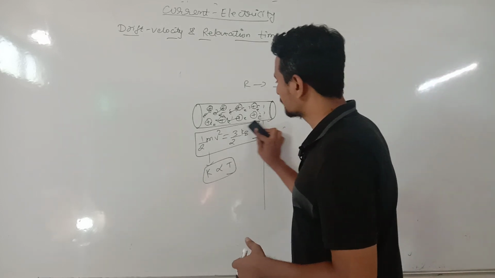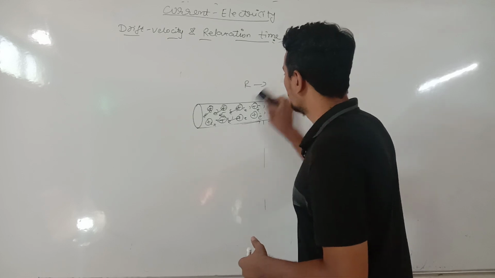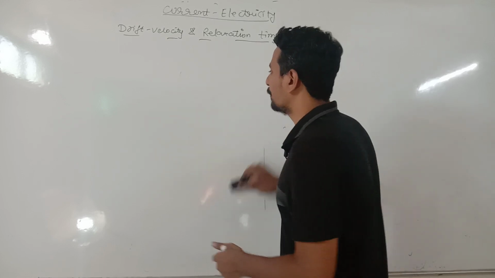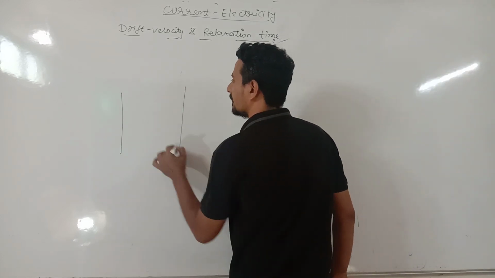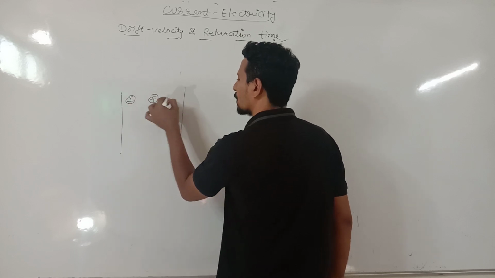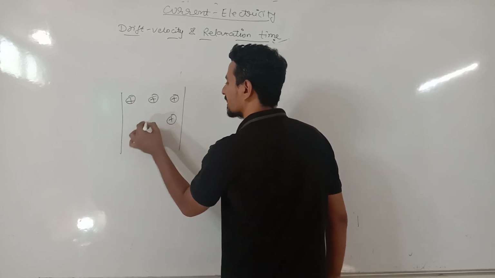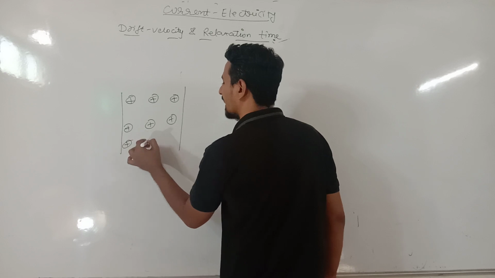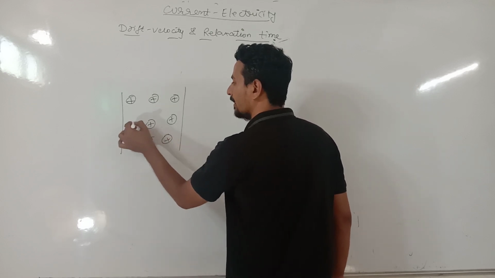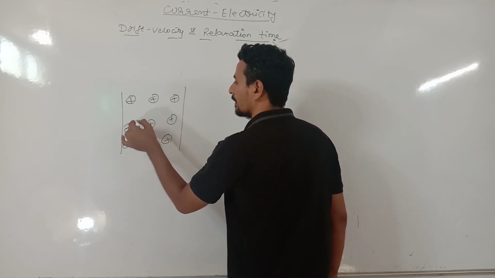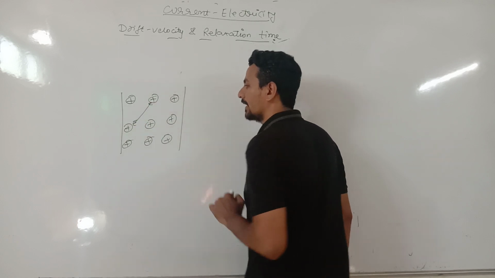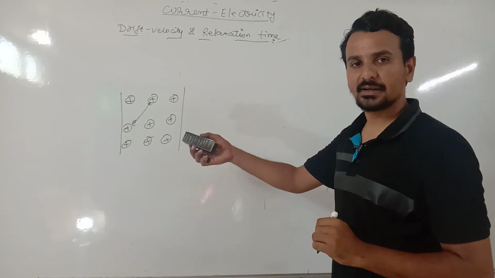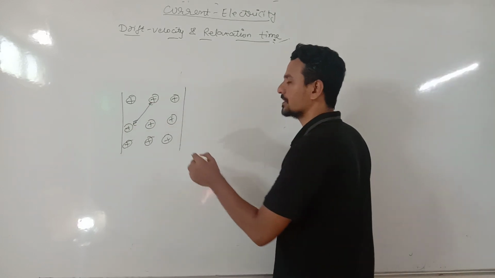Now, that is not part of our topic, but when electrons are moving, see, this is the cross section, or this is a part of the conductor. Electrons are continuously moving. Say this electron is moving, it will collide with this positive ion, and as the positive ion is heavier, it will not leave its position, it will not move.